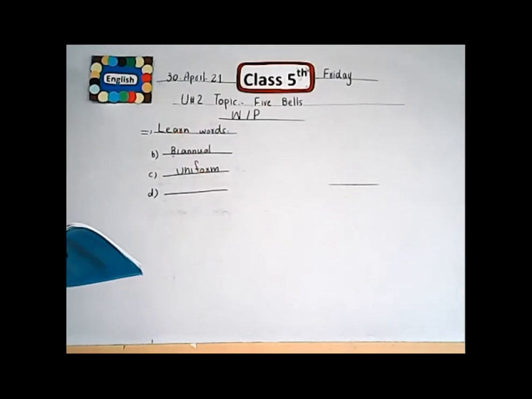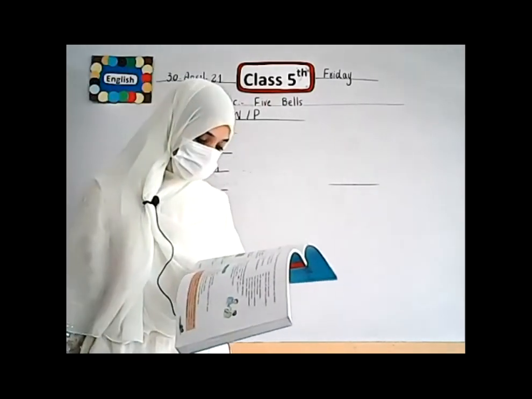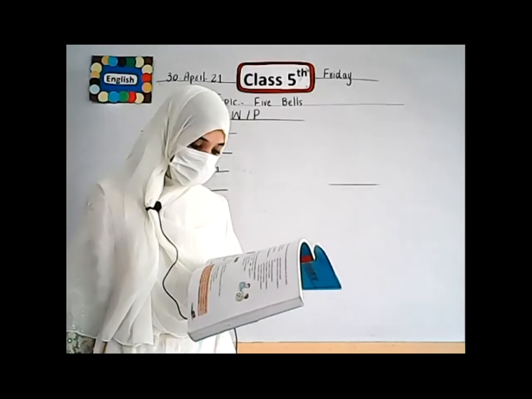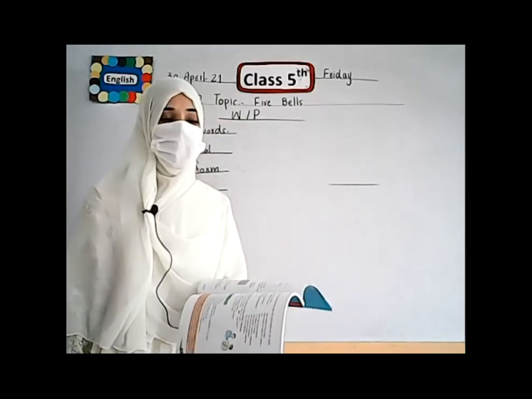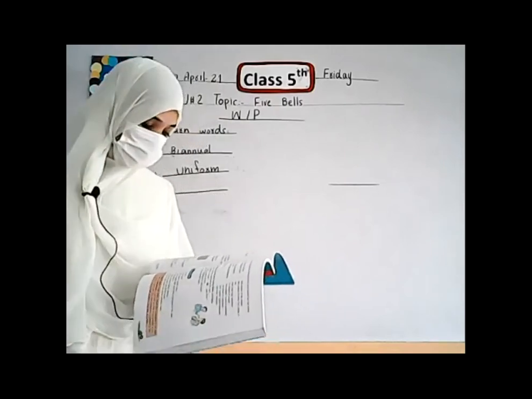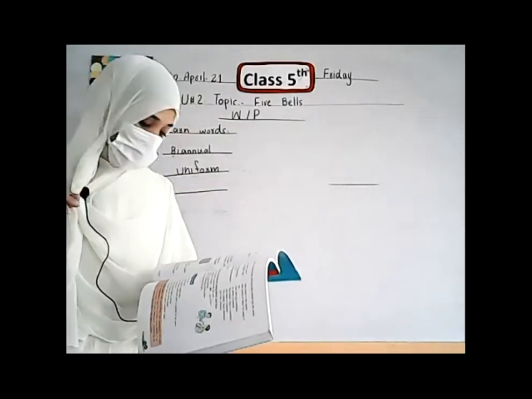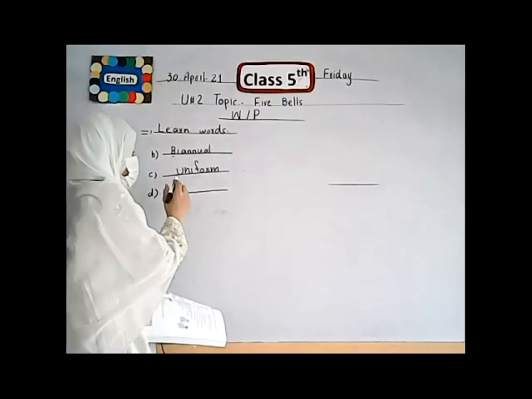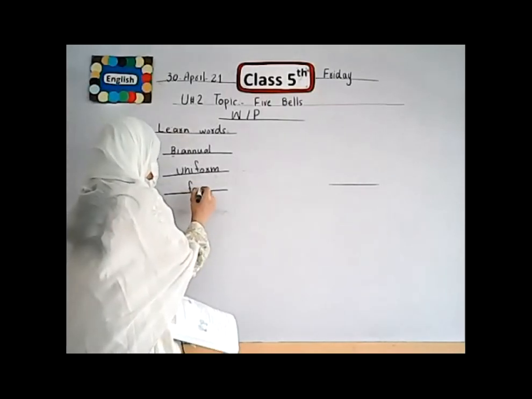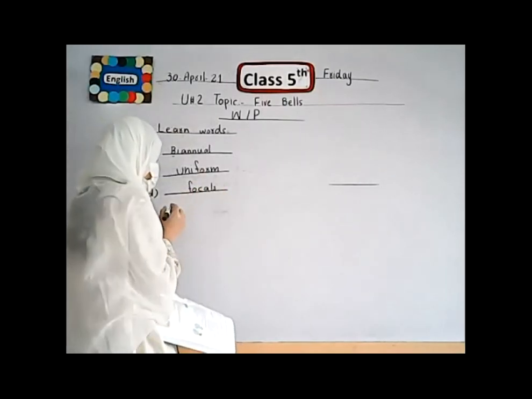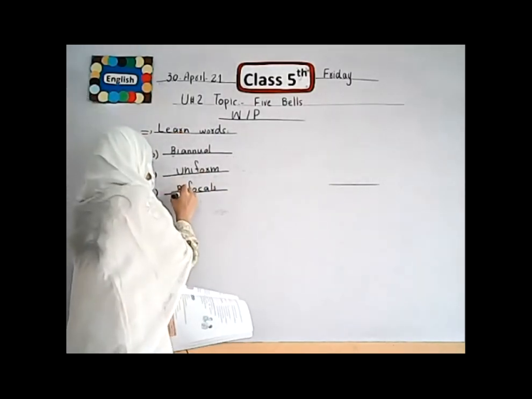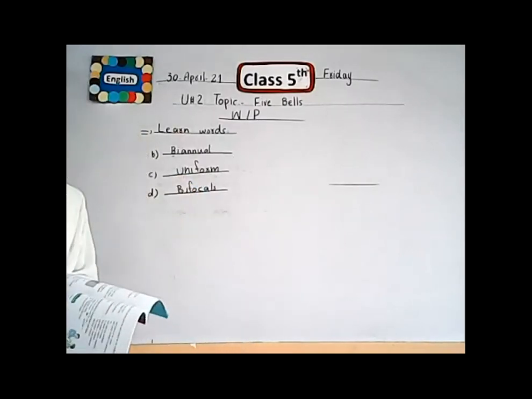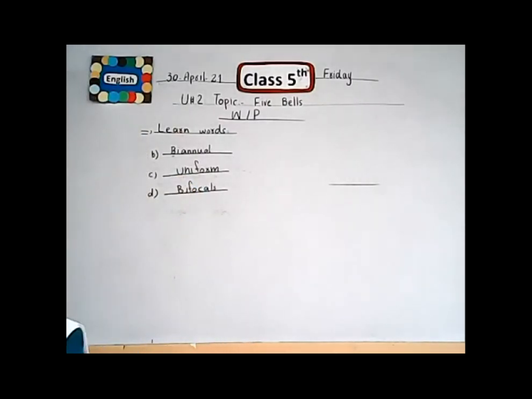Next, come to the third one. A pair of spectacles with each lens made up of 2 parts. Spectacles mean glasses. When glasses have 2 parts, we use the word focals. Glasses with two parts, we use the word bifocals. Is it clear? I hope all of you understand. It's very easy.